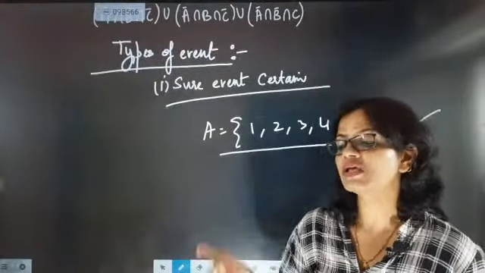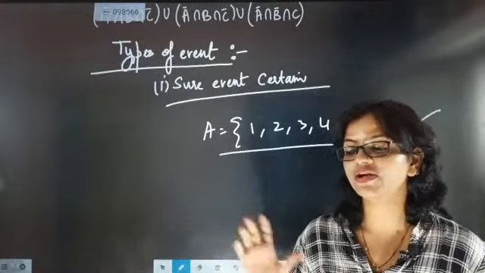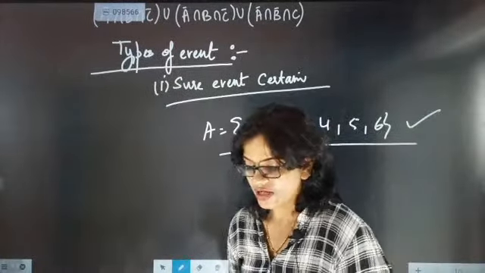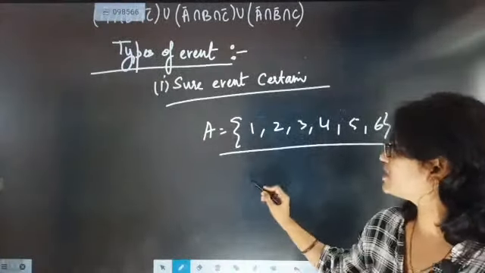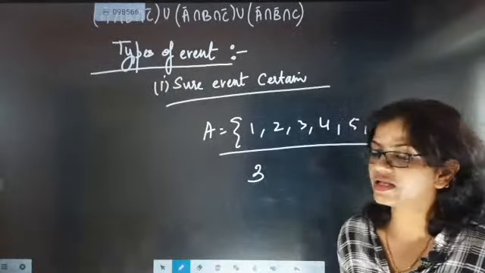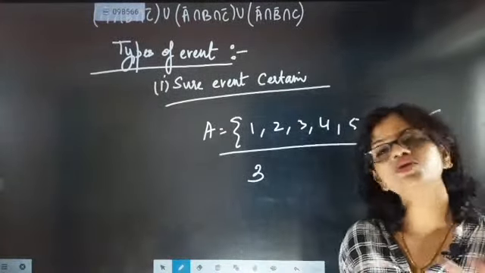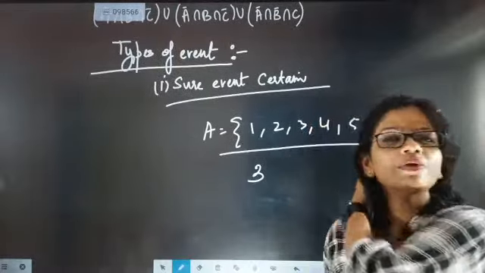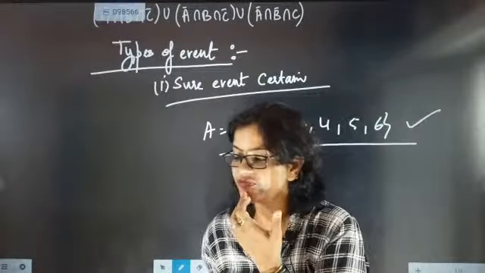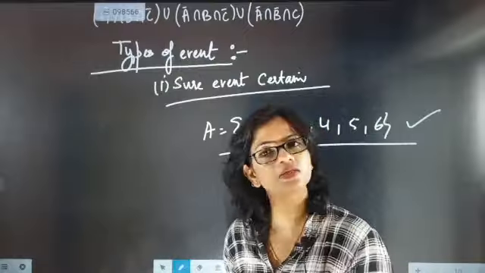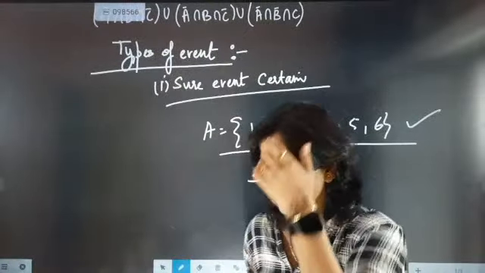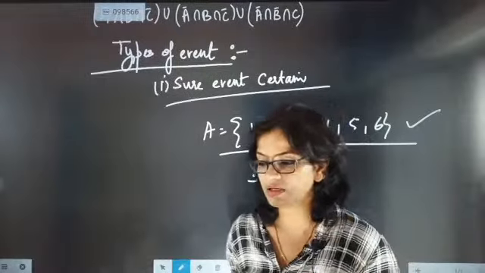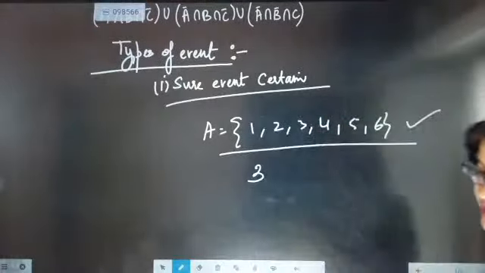Certain or sure event means when the probability of finding an event is very high, that type of event will be called a certain or sure event. So here, if somebody asks you about getting a 3, when I am rolling a dice I am expecting a 3. That type of information is exactly called a certain or sure event.